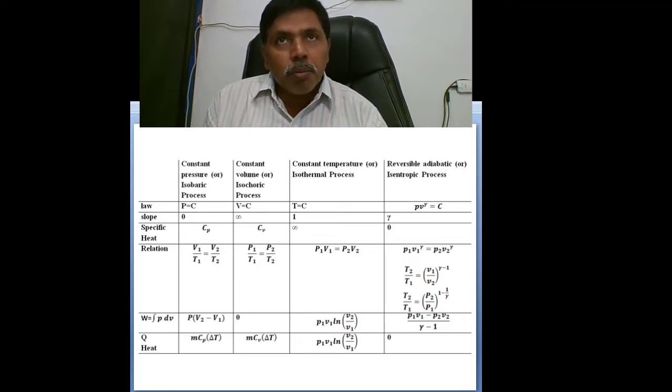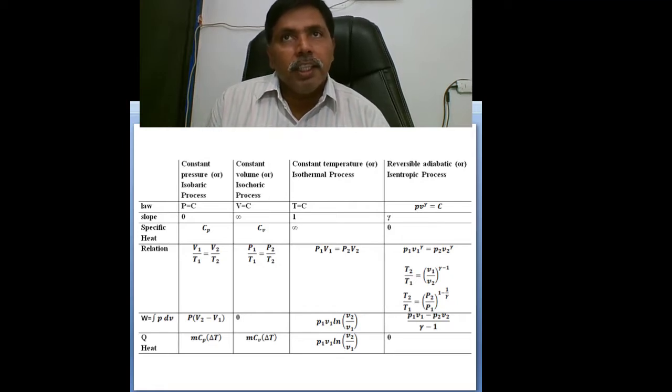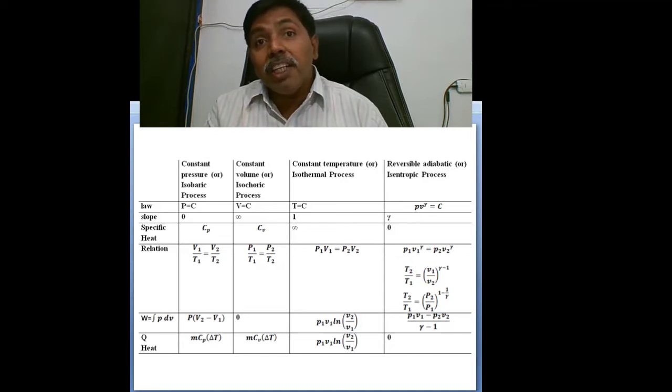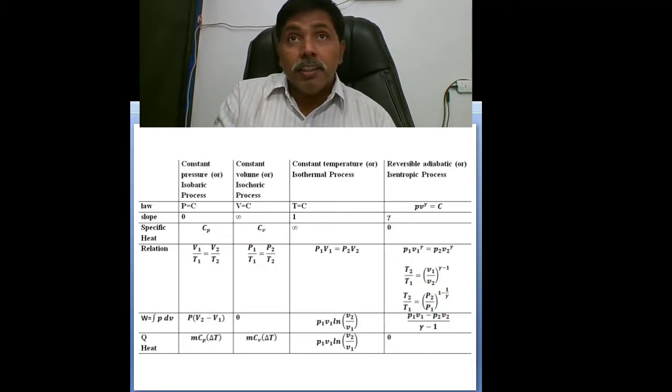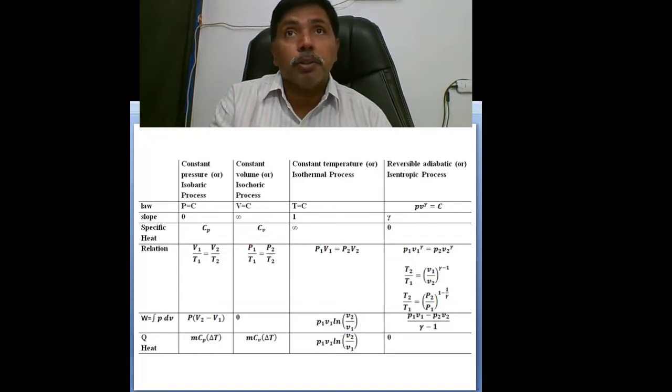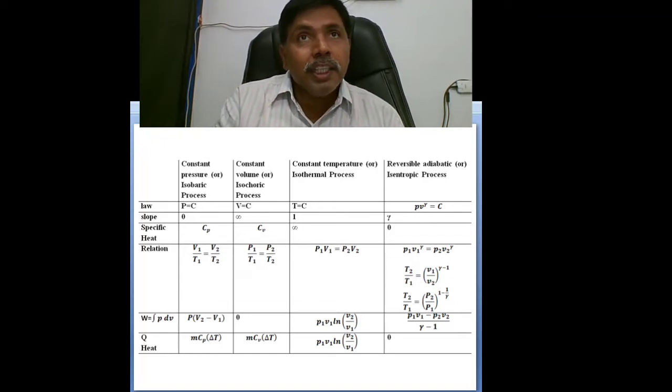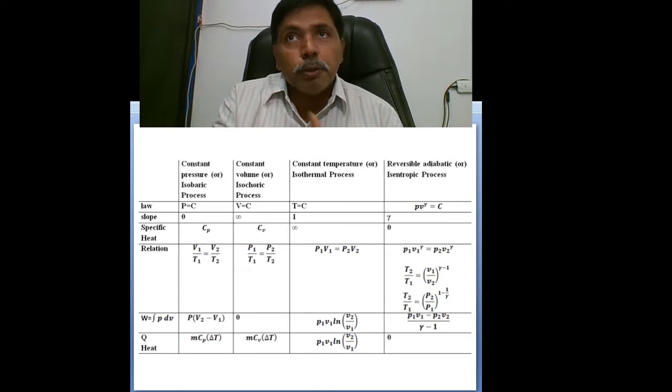That's why the isothermal process is a very good process. There is no accumulation of internal energy. Whatever heat we are supplying, the total heat is converted into work. That's why in the Carnot cycle, for heat supply, we are assuming an isothermal process. Because the total heat we supply to the system will convert into work.